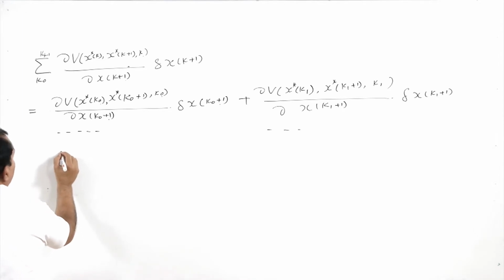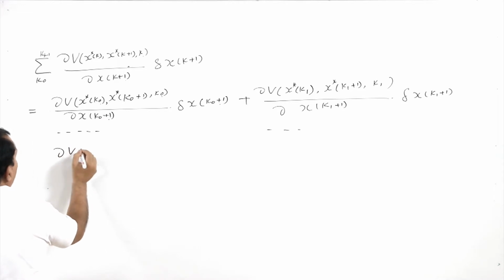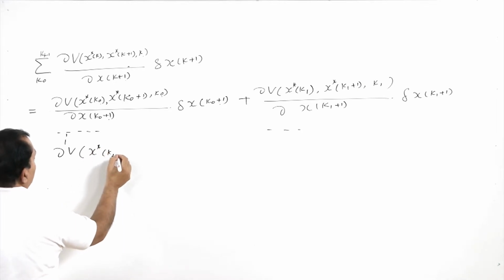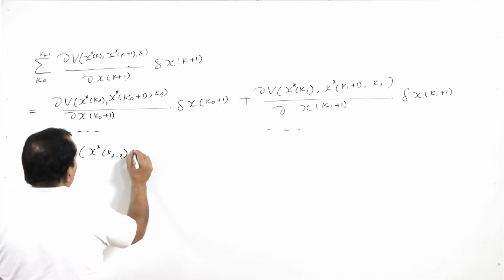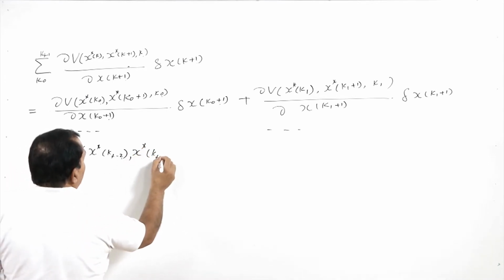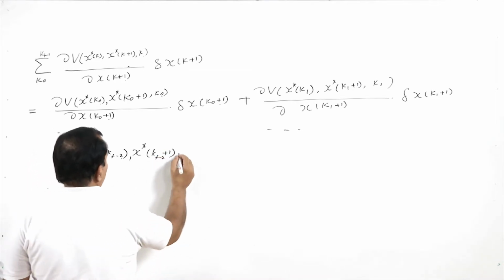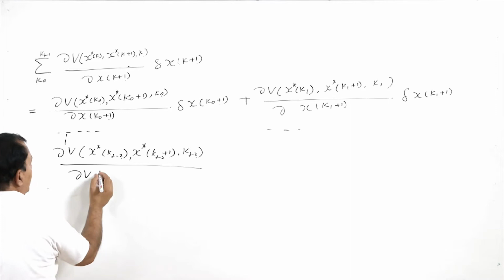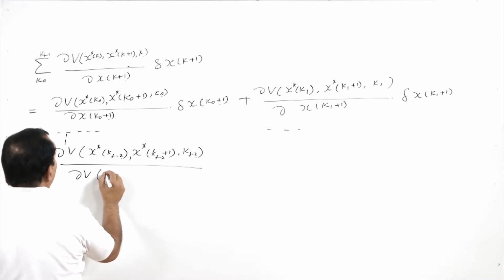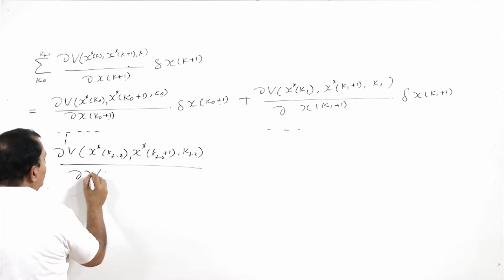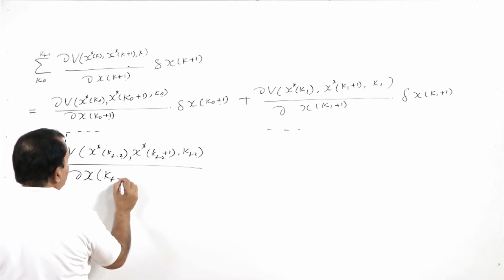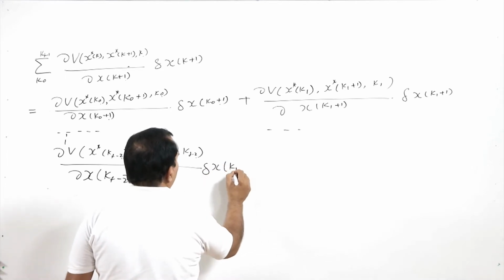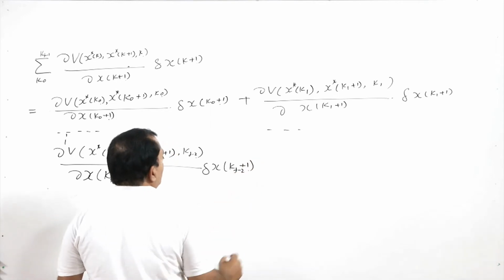If I write, this will be del v, kf minus 2, x star of kf minus 2 plus 1, kf minus 2 by del x of kf minus 2 plus 1, delta x of kf minus 2 plus 1.